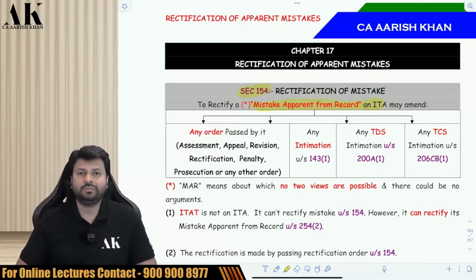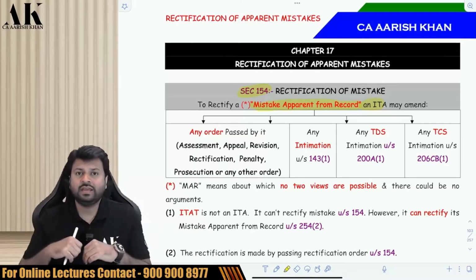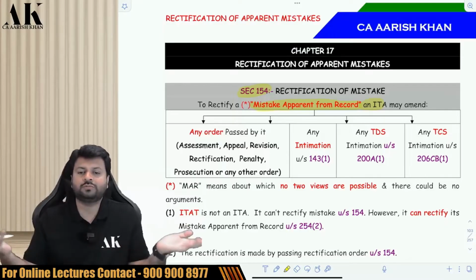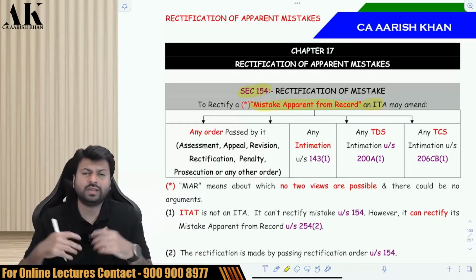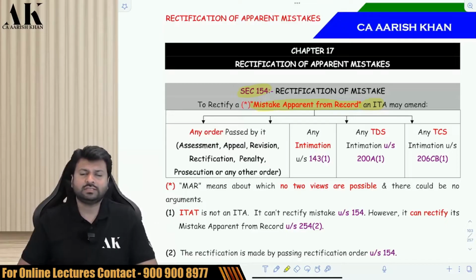Mistake apparent from record means what? It means something which is very obvious, very glaring, where no two views are possible, where anybody would say that there could not be any argument about that mistake. It's a genuine mistake that anybody would raise. They would say that yes, it is a mistake. So a genuine mistake is known as an apparent mistake. Okay. Now where is the mistake?